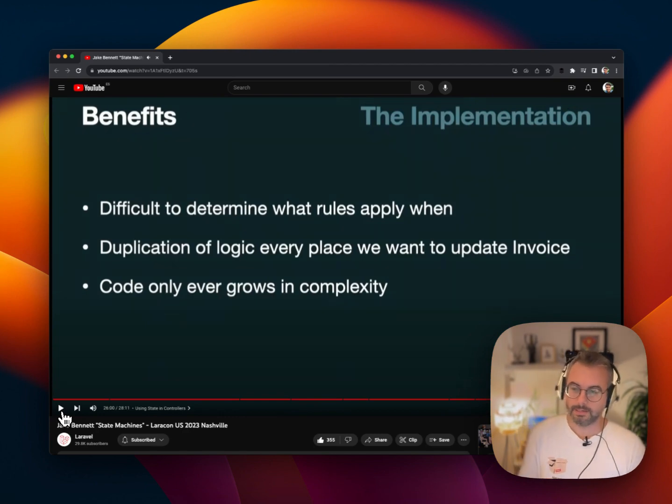So there he said our diagram has basically become documentation, and the code is also documentation. That's an important point too. One thing he said there is that there's no package needed. And this is interesting because there are actually quite a few packages that try to solve the state machine problem. The winzou package that I was talking about earlier is one of them. Even Symfony has this concept of workflows and a state machine management and configuration that you can use.